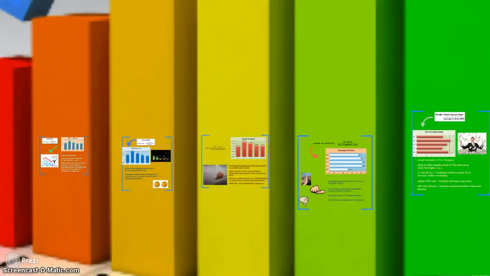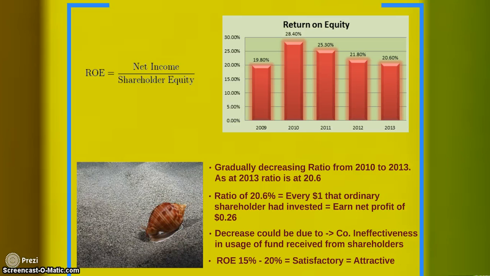Moving on, I'll talk about return on equity, which is net income divided by shareholder equity. Based on the graph, again you can see a gradually decreasing ratio from 2010 to 2013. As at 2013 the ratio is 20.6%. So what does this mean? It means every $1 that ordinary shareholders have invested equals a net profit of 0.26 cents. The decrease could be due to the company's ineffectiveness in using funds received from shareholders. However, 15 to 20% is counted as satisfactory for return on equity and deemed to be attractive. So they are still at an acceptable level.